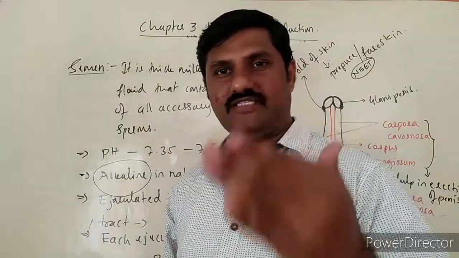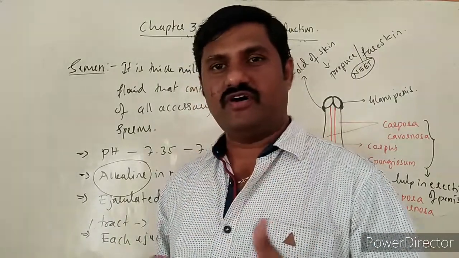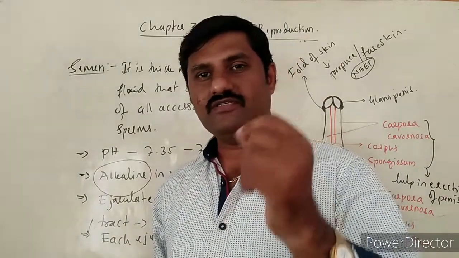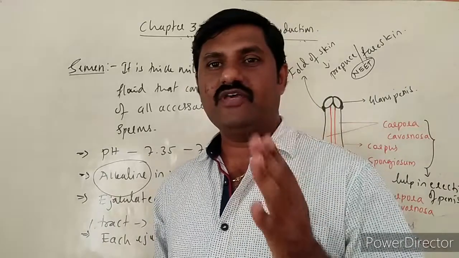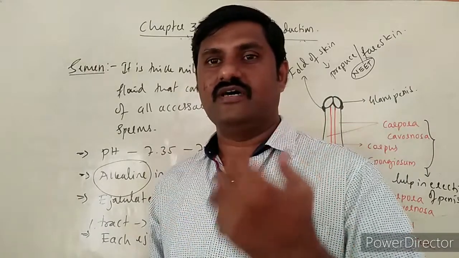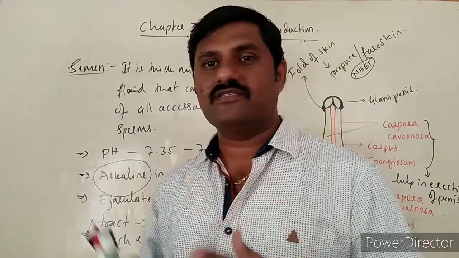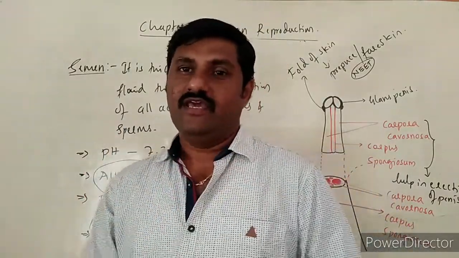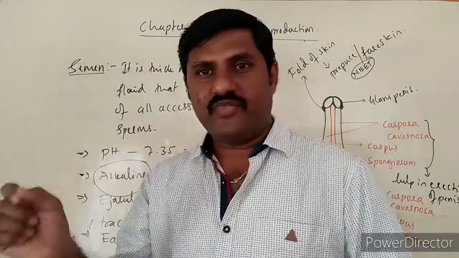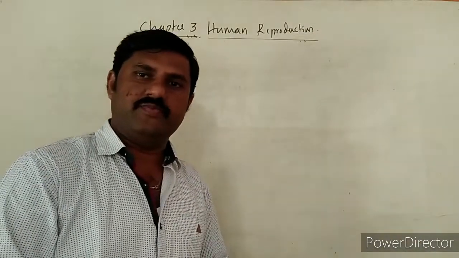Along with this one, the last part is how the hormonal control takes place during the production of the sperms. So this is also studied over here. Then only we can understand how the production of the sperms takes place, with what hormones the production of sperms is facilitated. All these are the things that we can understand very easily. Now we are going to see the same hormonal control in male reproductive system. Yes, now hormonal control of male reproductive system.